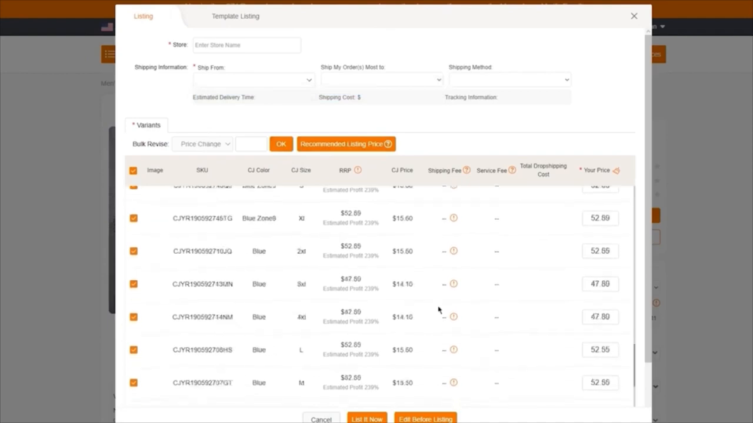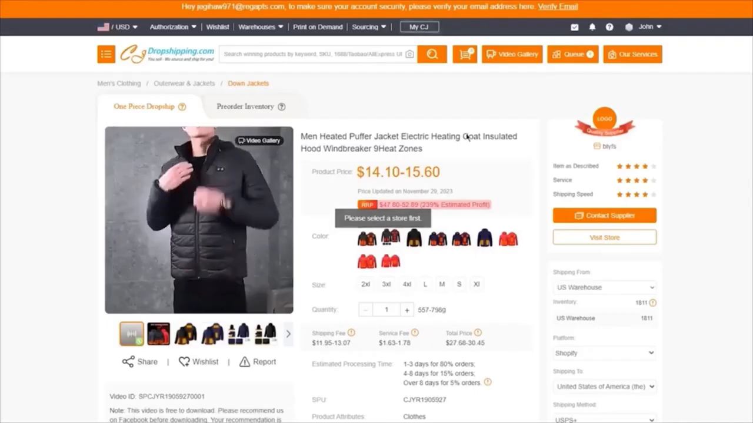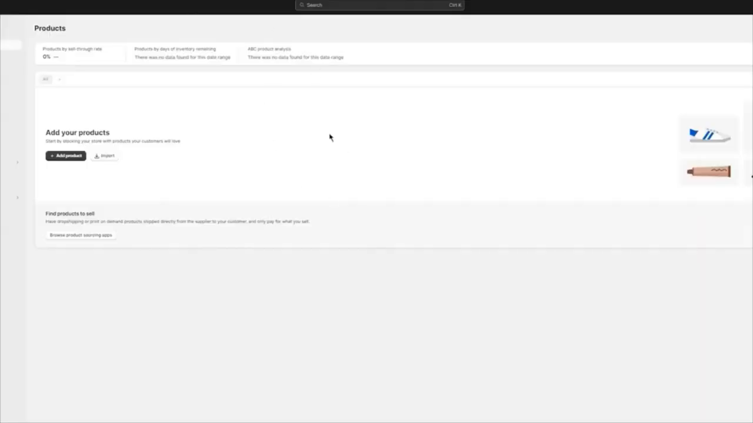Click on recommend listing prices. You're going to click on listed now. And once you click on listed now, it's going to bring you here to your Shopify store, where it's going to start adding all of the products that you are working with. It's going to add all of your necessary products and you're basically going to be good to go.